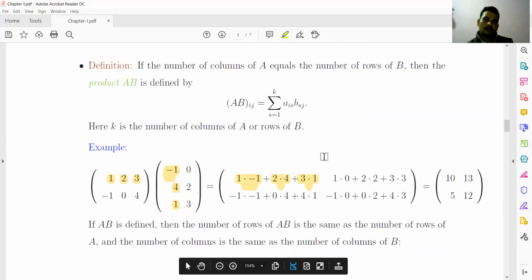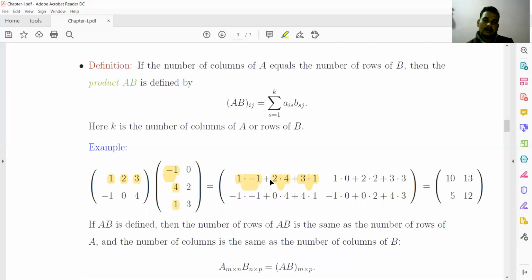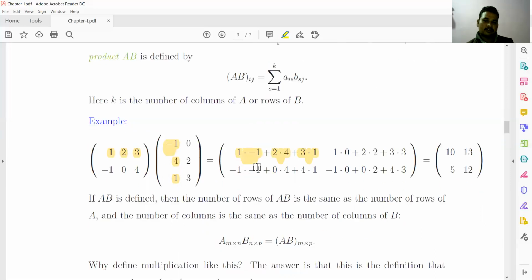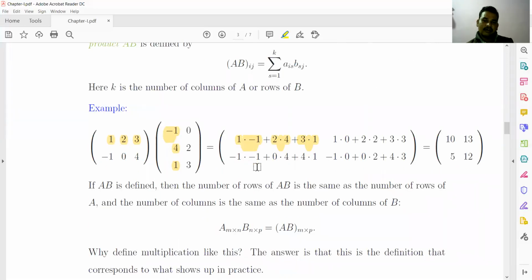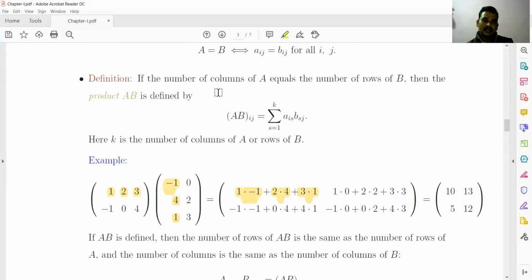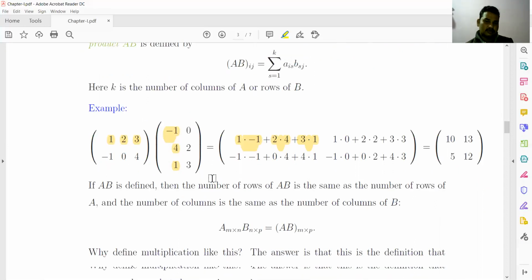This is a summation, with plus signs in between. So this is a very simple definition and example for the product of matrices. The basic requirement for the product of matrices is that the number of columns of A is equal to the number of rows of B. How many columns are there? Here there are 3 columns in this matrix, and how many rows are there? 3 rows. So the matrices are compatible for the product.